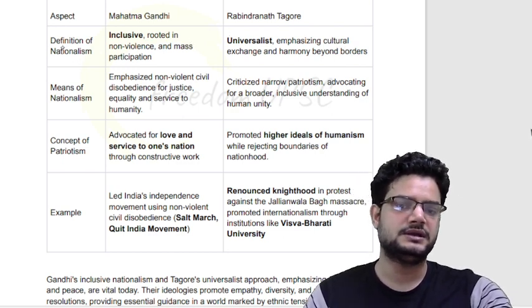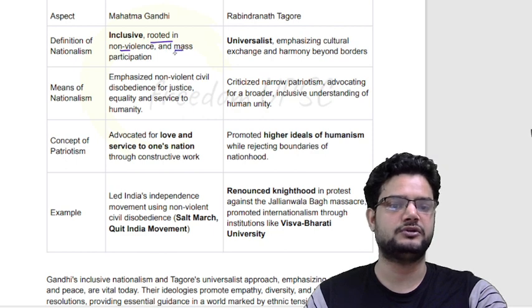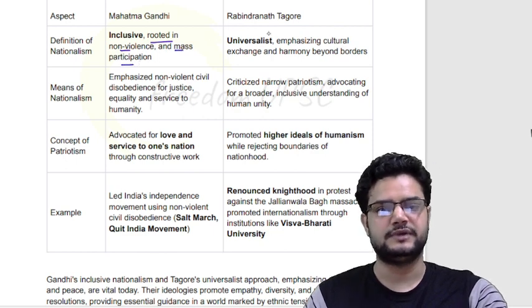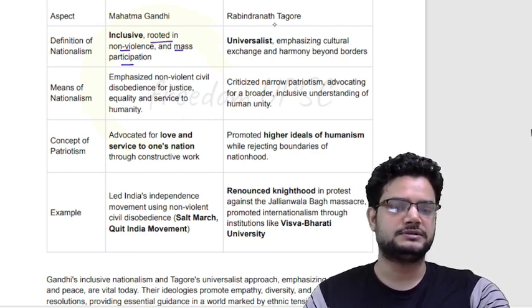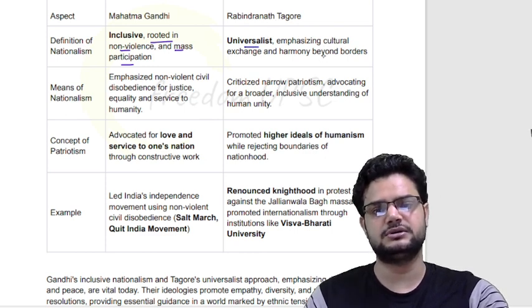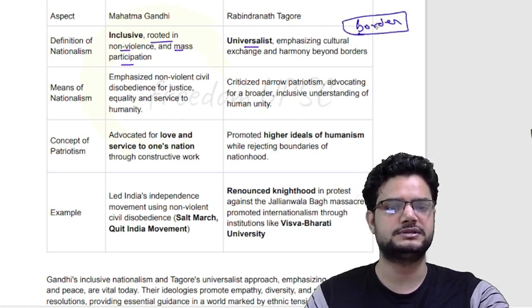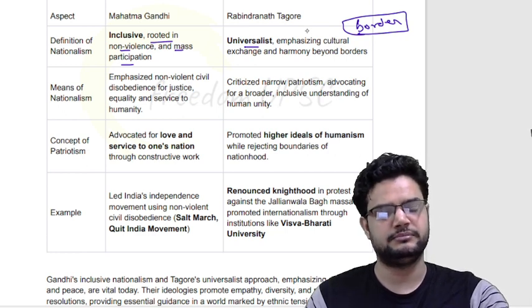The first is the definition of nationalism according to both. Gandhiji's definition is rooted in his values like non-violence and mass participation, whereas the definition of nationalism according to Rabindranath Tagore is more universalistic. It does not confine itself to the borders of a nation. It is universalistic, applied to every human being, not only a certain geographical